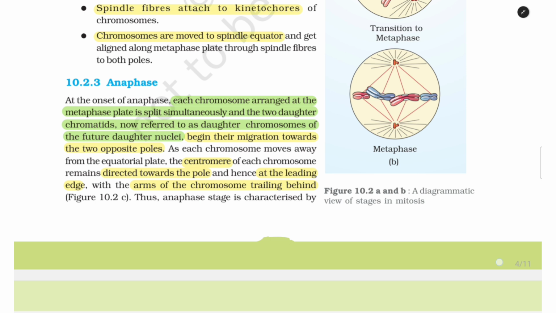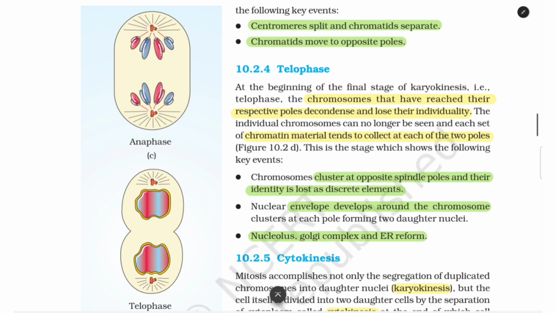10.2.3 Anaphase. At the onset of anaphase, each chromosome arranged at the metaphase plate is split simultaneously, and the two daughter chromatids, now referred to as daughter chromosomes of the future daughter nuclei, begin their migration towards the two opposite poles. As each chromosome moves away from the equatorial plate, the centromere of each chromosome remains directed towards the pole and hence at the leading edge, with the arms of the chromosome trailing behind, figure 10.2c. Thus, anaphase stage is characterized by the following events. Number 1, centromere split and chromatids separate, and number 2, chromatids move to opposite poles.